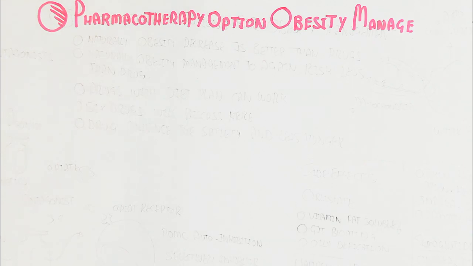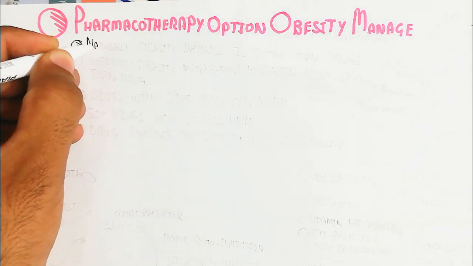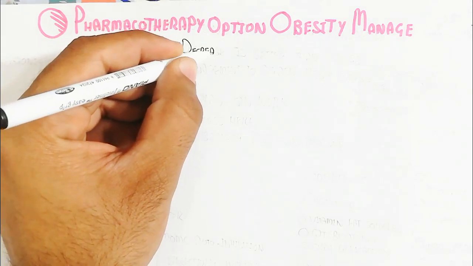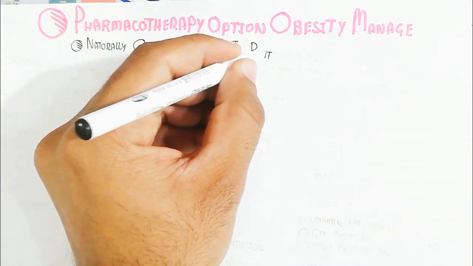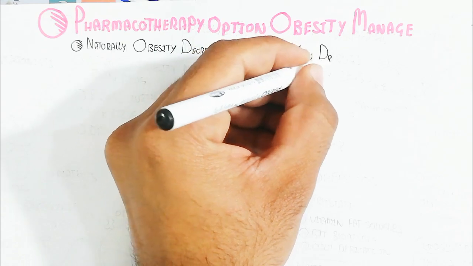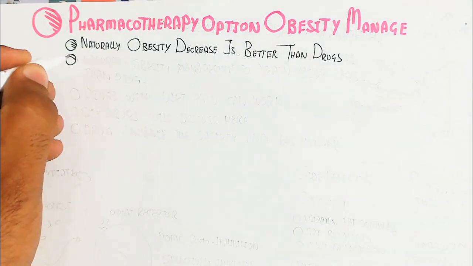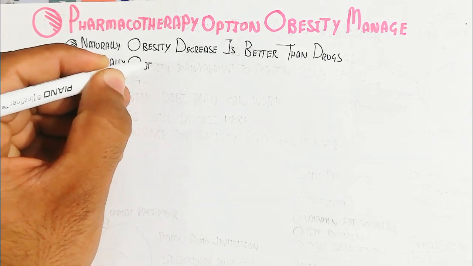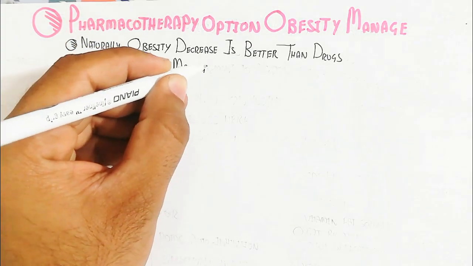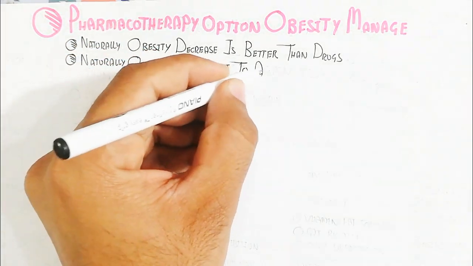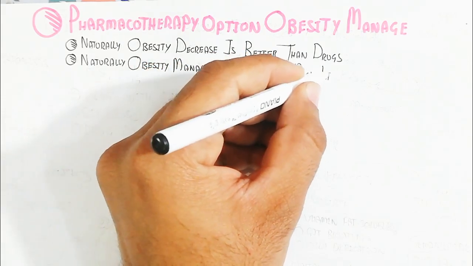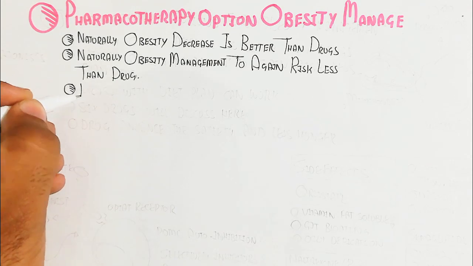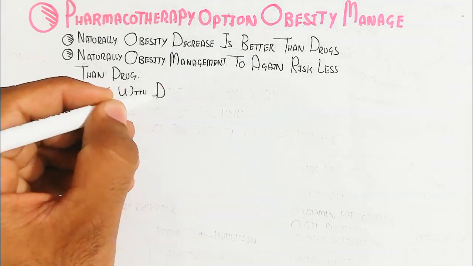Remember one important thing: naturally decreasing obesity through fasting, dieting and exercising is better than drugs. But in this video we will understand the drugs that inhibit obesity. Naturally managing obesity carries less risk than drugs. A drug with a diet plan can work; otherwise it will not work. We'll discuss six drugs in this video.